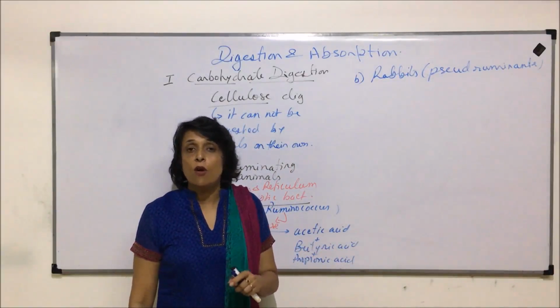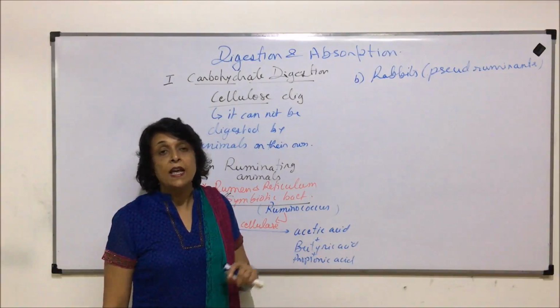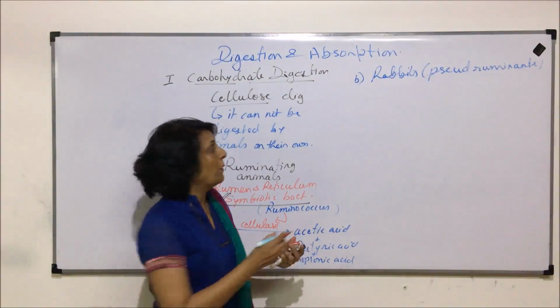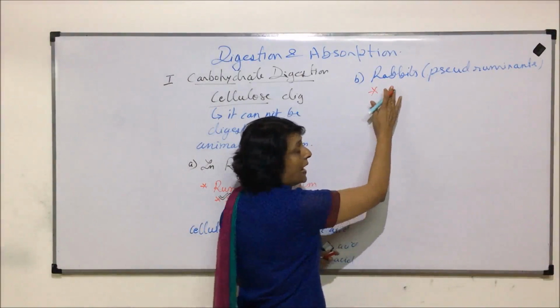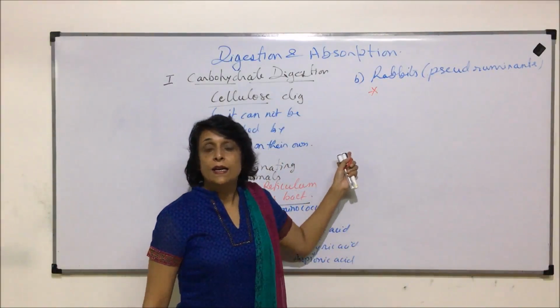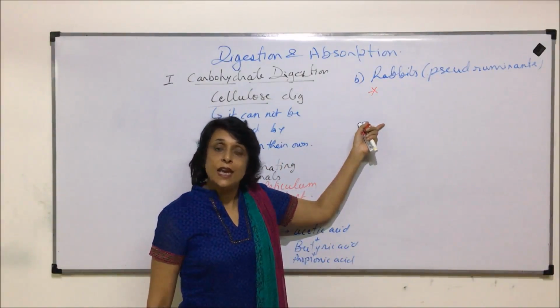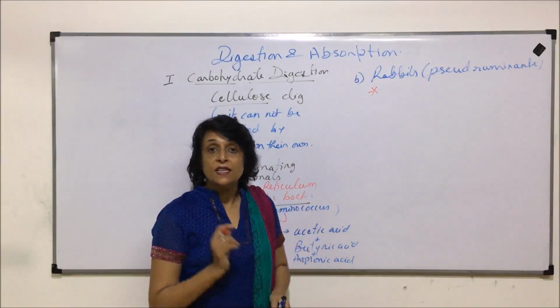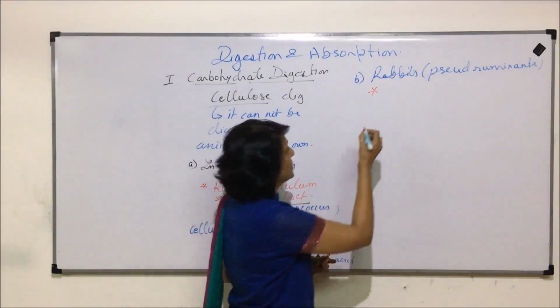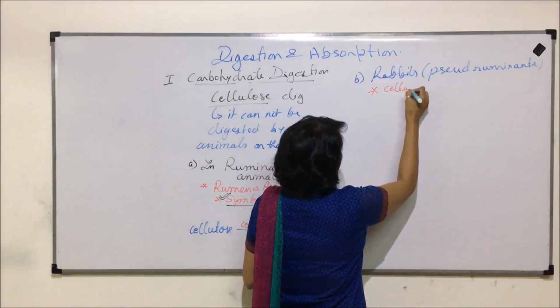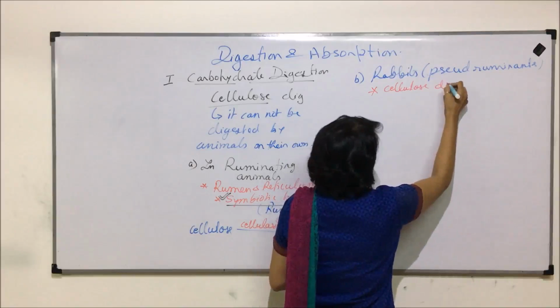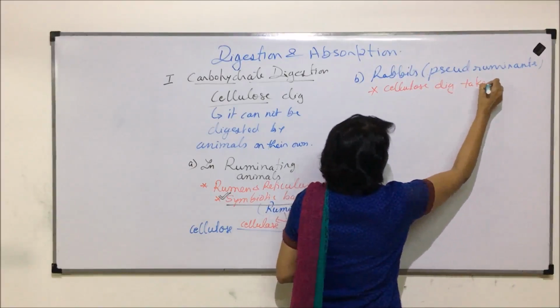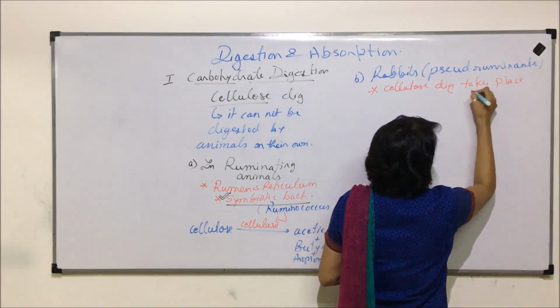If you are able to recall the structure of large intestine, the first part was cecum. So in case of these animals, cecum is the place where cellulose digestion takes place because the symbiotic bacteria are found there. Cecum is the first part of large intestine. So here we will write cellulose digestion takes place in cecum.